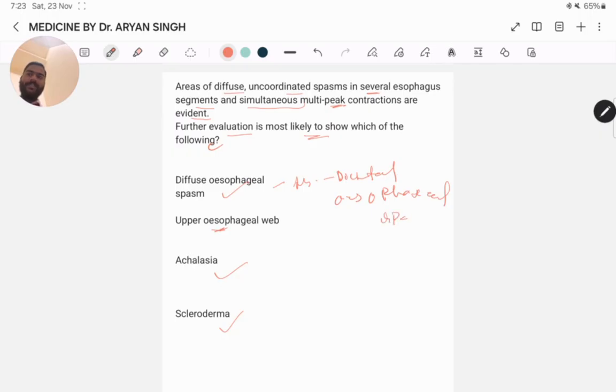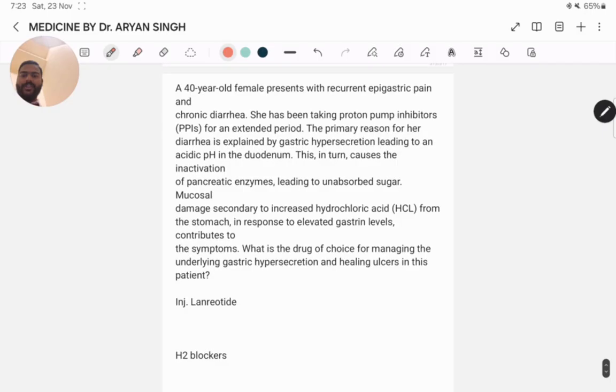Distal esophageal spasm. Next question. A 40-year-old female presents with recurrent epigastric pain and chronic diarrhea, and has been taking a proton pump inhibitor for an extended period. The primary reason for her diarrhea is explained by gastric hypersecretion leading to an acidic pH in the duodenum.